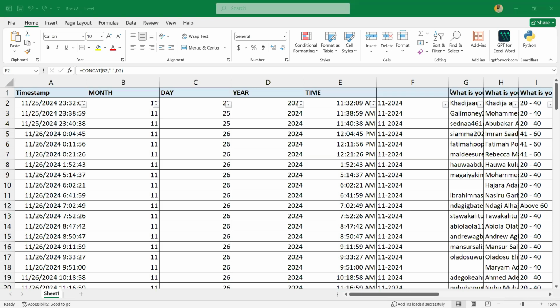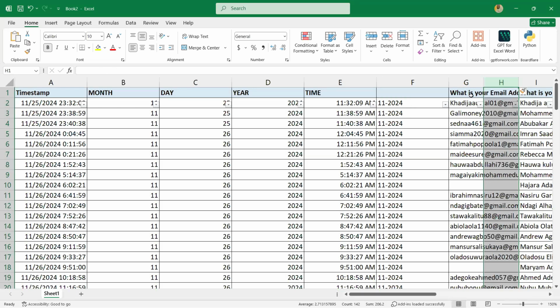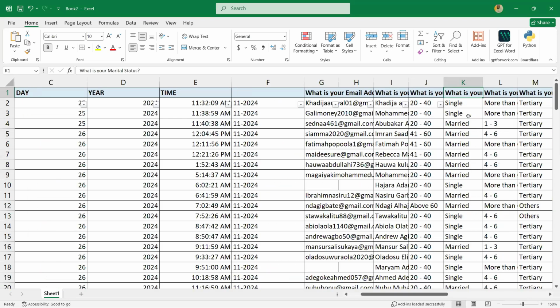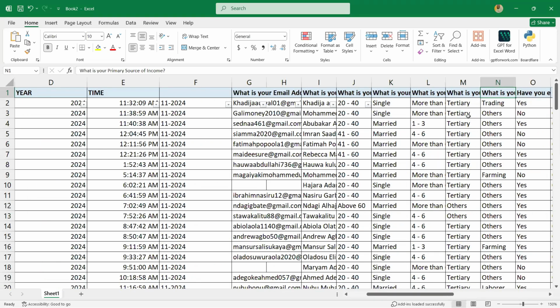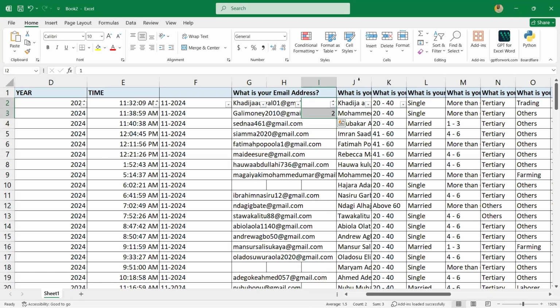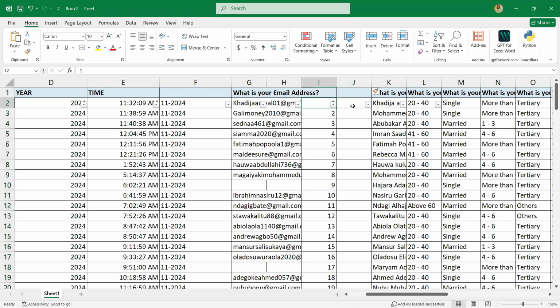For this one, let's say we have this personal data. I don't want to use the mail address. Let me use the serial number.